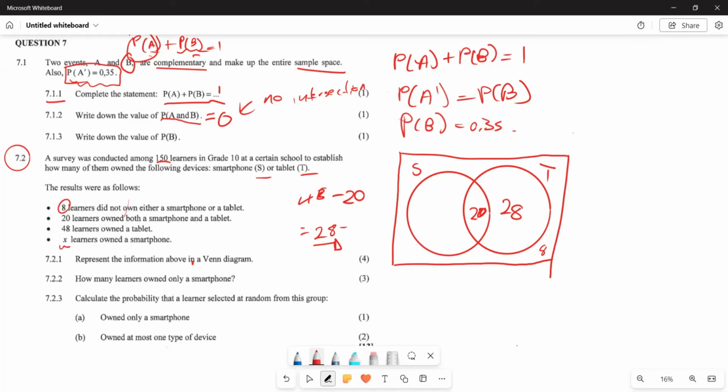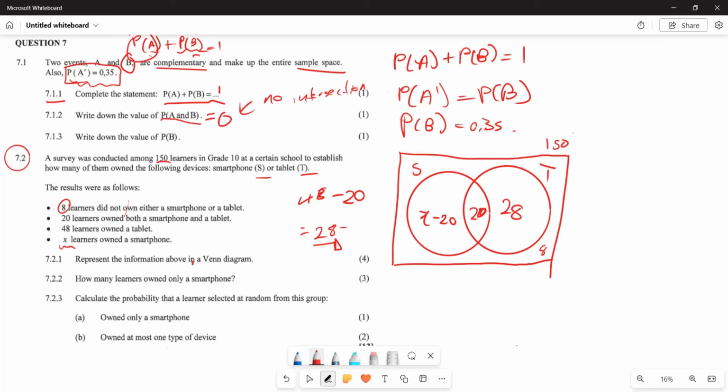And now this other one, you're having the X learners who owned a smartphone. So if you're having a learner who basically owned a smartphone, you are going to subtract it from the intersection itself. So if you are having X, you are going to subtract the 20 here, so that you get the representation of your S altogether. Then as soon as you get that, this is going to be your Venn diagram. And remember, the sample space of this is going to be the same as 150 learners in grade 10. Now that is going to be the representation of your stat.